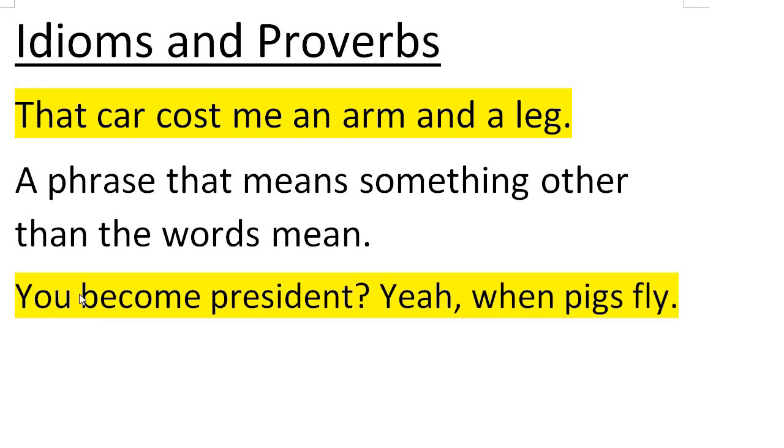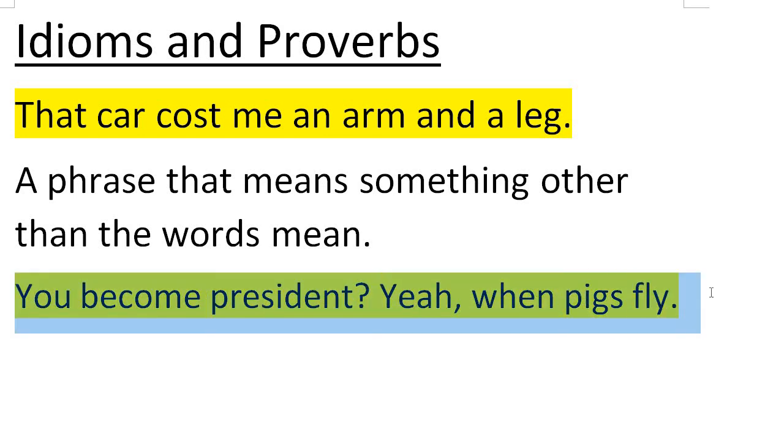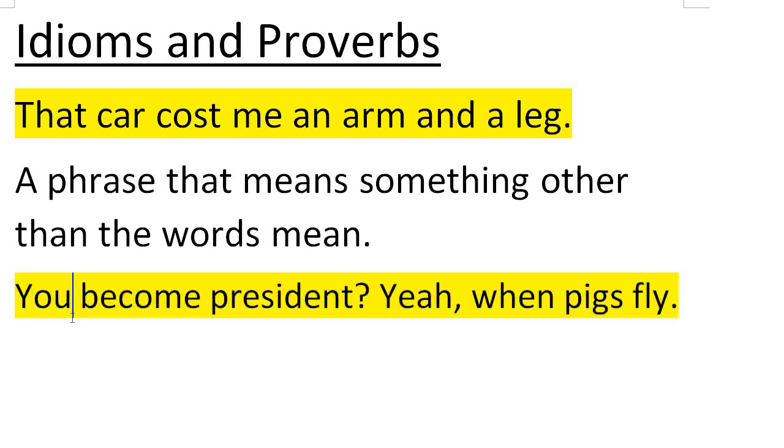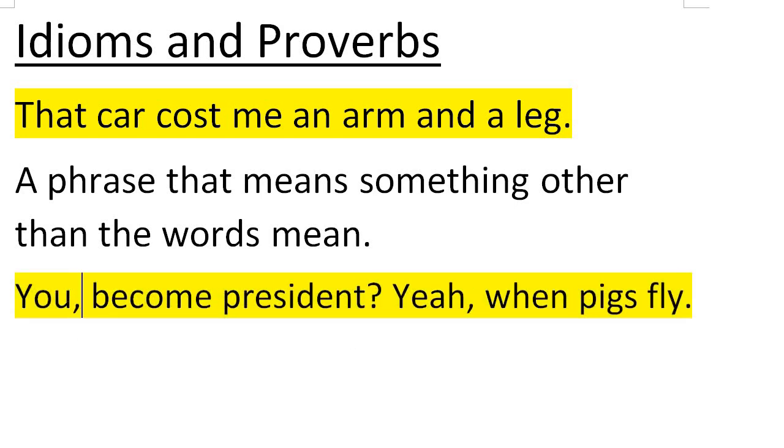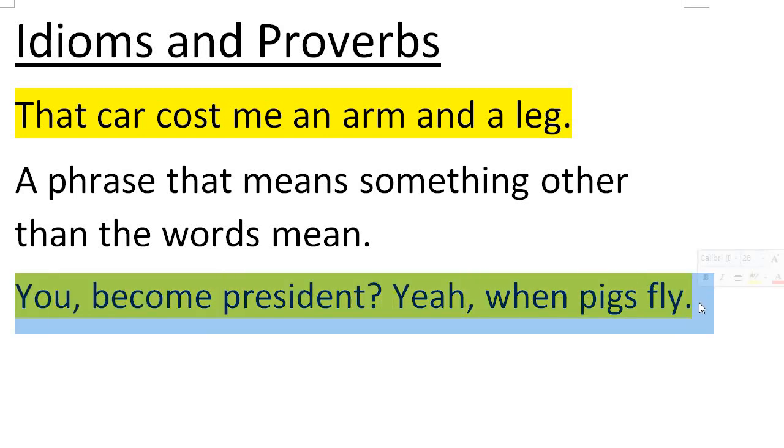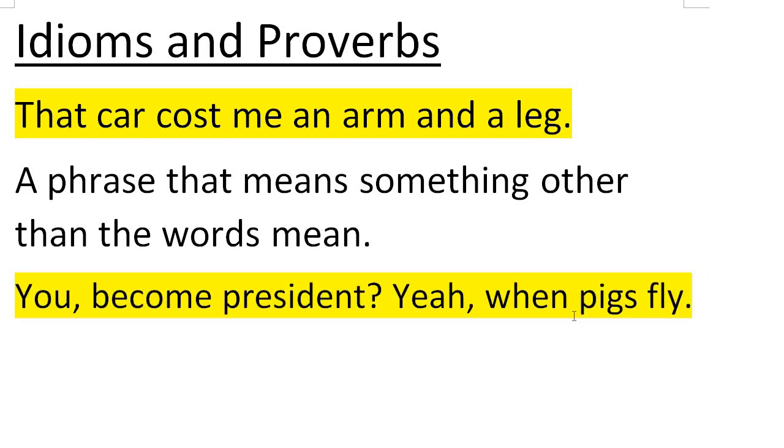Right. So let's assume you say in class, oh, you're going to be president one day. And then one of your classmates responds like this: you become president? Right? And then they say, yeah, when pigs fly. Now, again, what do they really mean? They don't mean that pigs are going to start flying when you become president.